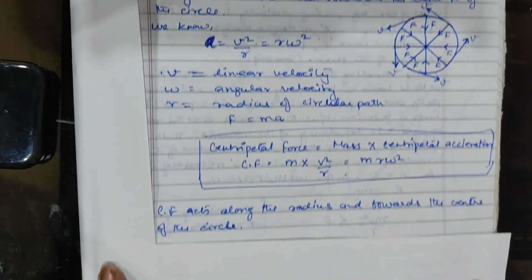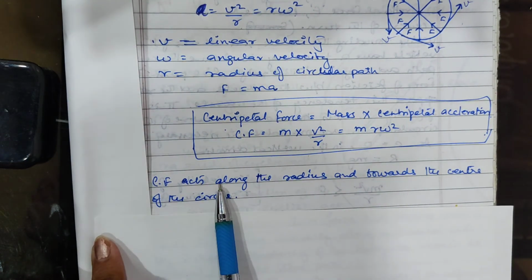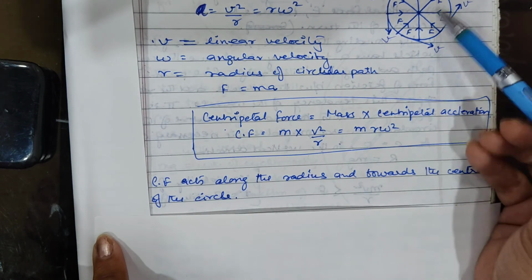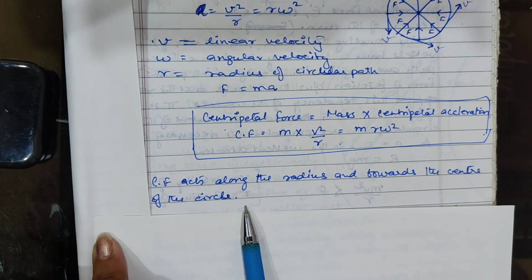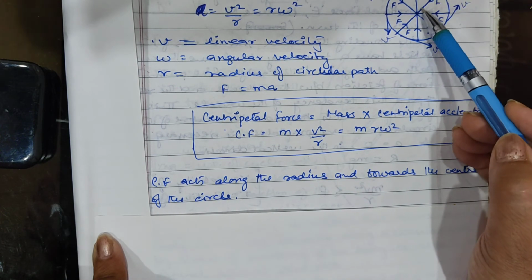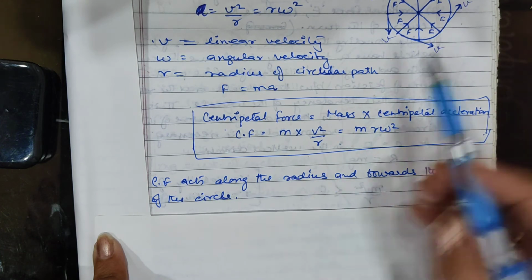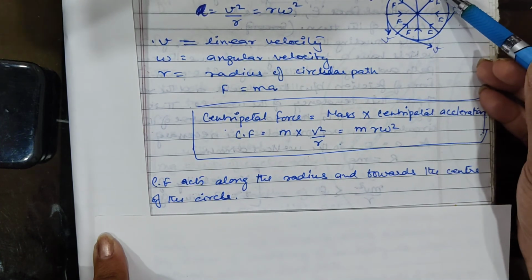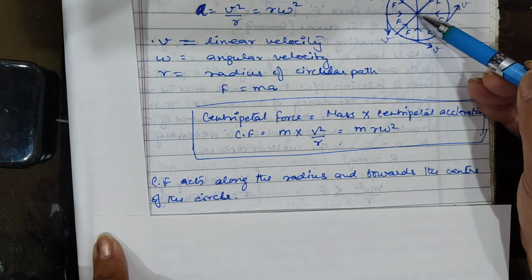And centripetal acceleration acts along the radius. It will act along the radius and towards the center of the circle. It is always toward the center of the circle. So the centripetal force always acts along the radius and towards the center of the circle.